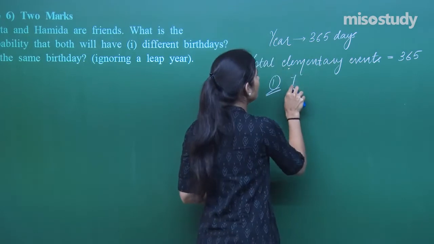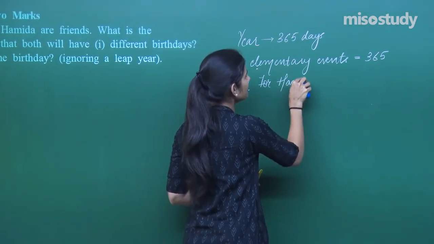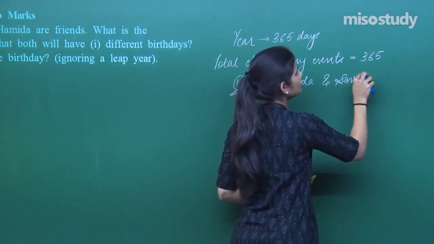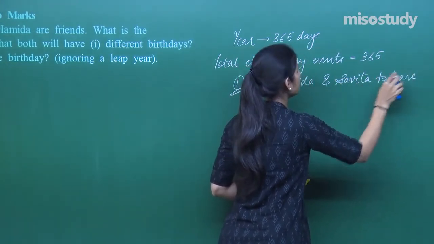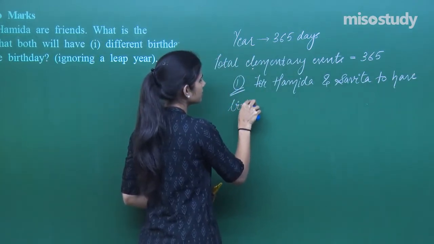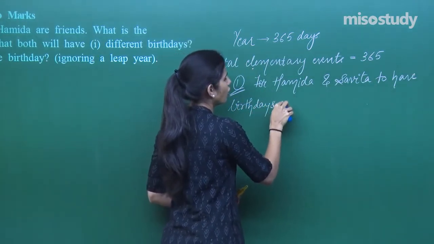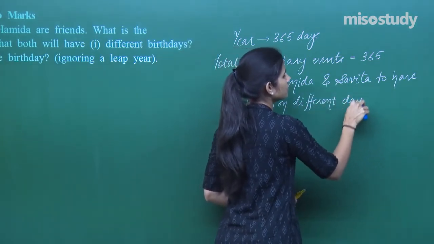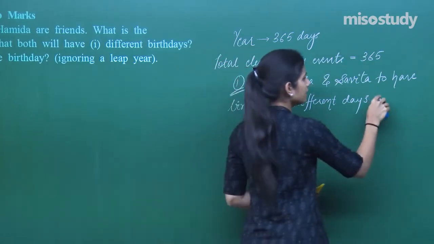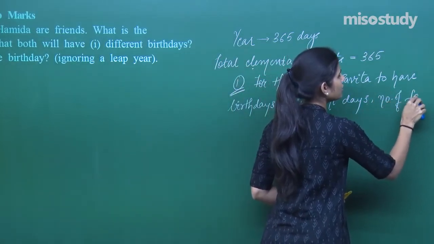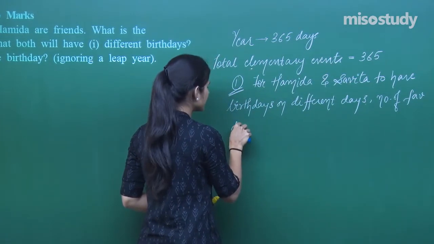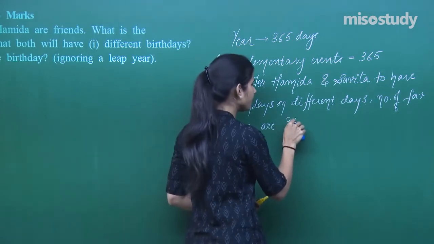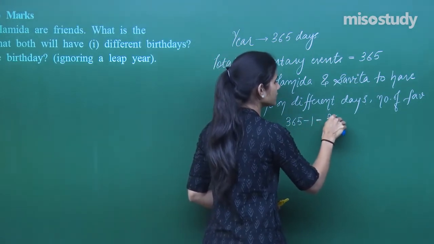So for Hamida and Savita to have birthdays on different days, what is the number of favorable days? 365 minus 1, which is 364.